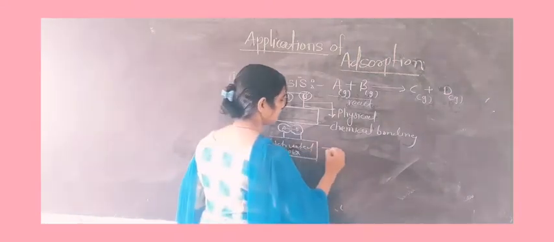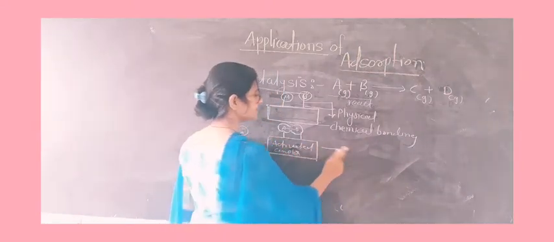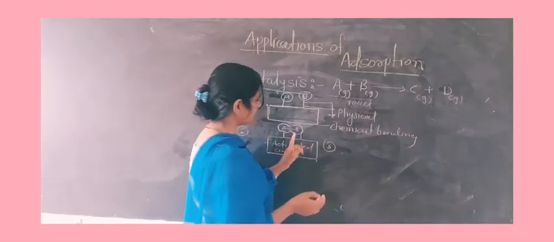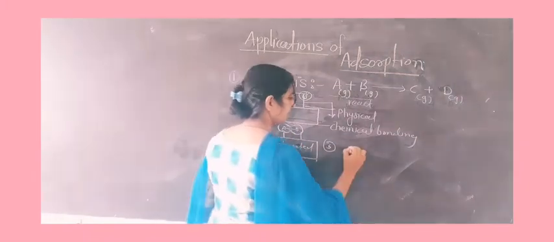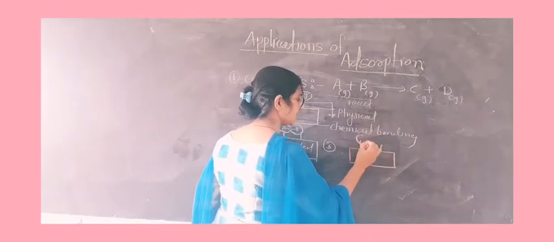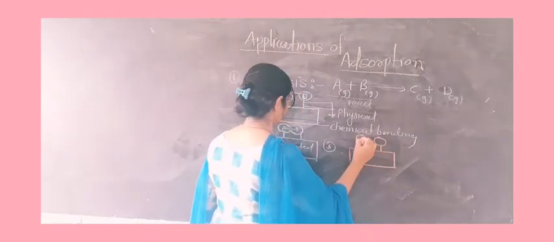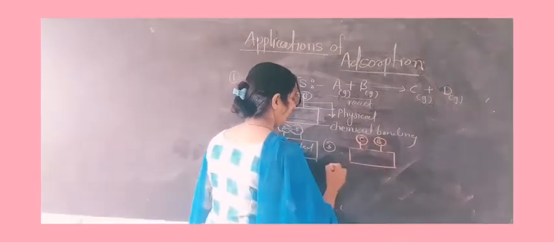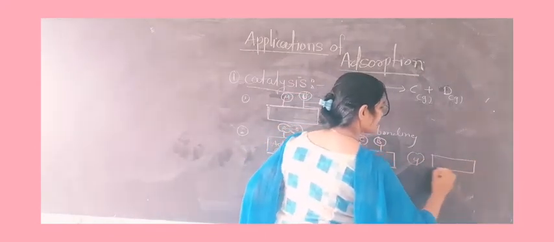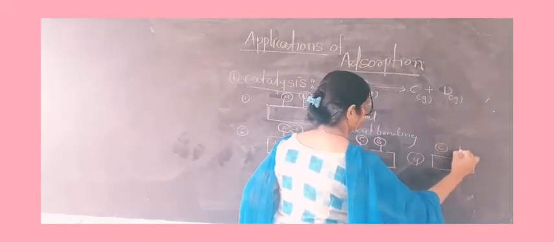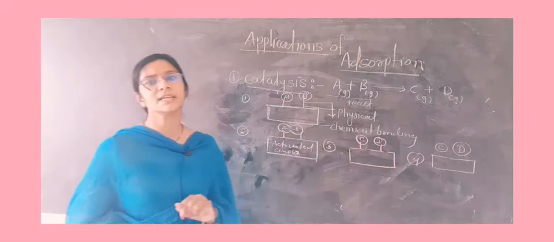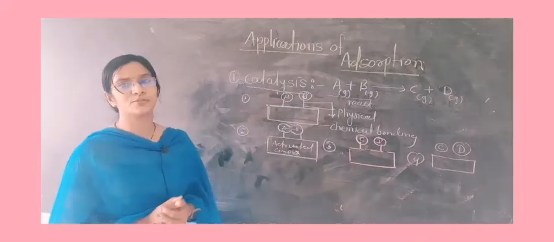Then in the third step, the reactants react with each other and form the product. But the product is also attached to the surface of the adsorbent. And in the last step, the product separates from the surface of the catalyst. This is the process.